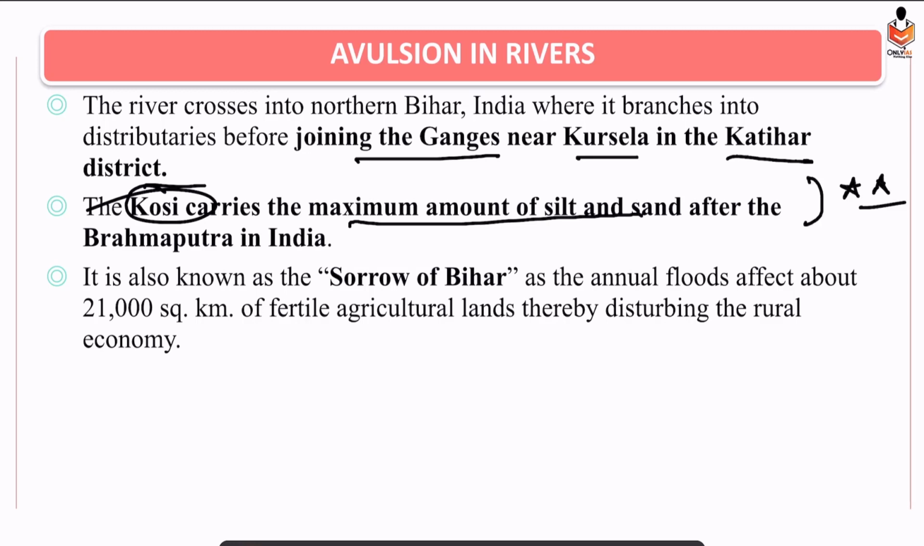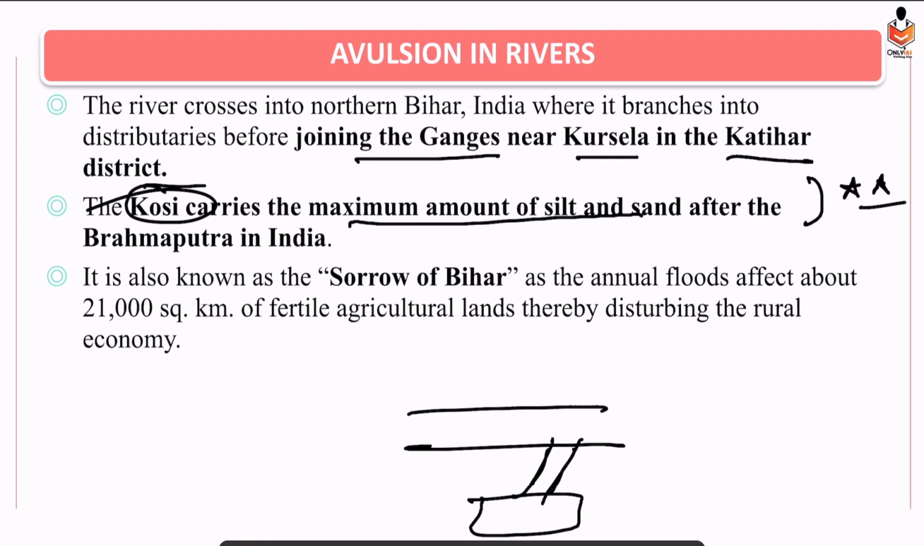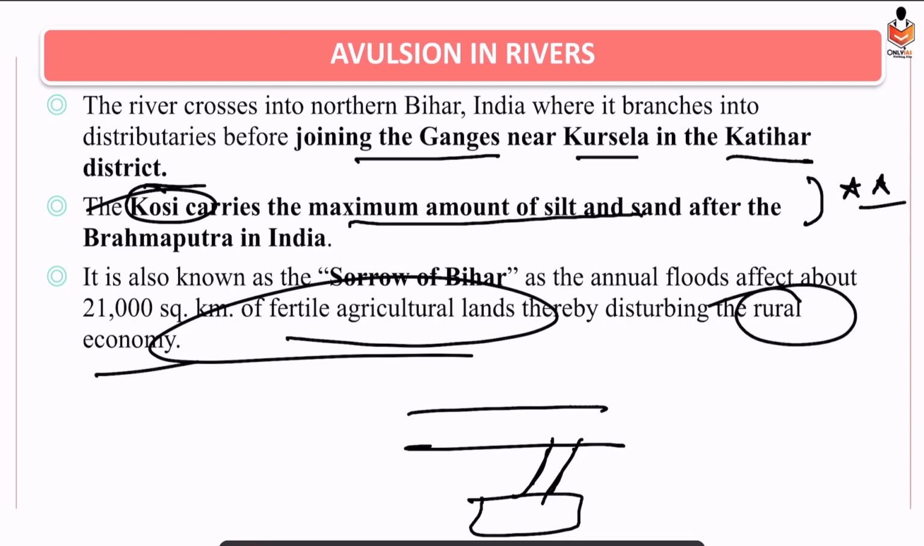And it is also known as Sorrow of Bihar because, through the avulsion phenomenon, whatever water is entering into new areas in the floodplain areas will cause floods. So likewise, through avulsion, Kosi River has been entering into new areas of Bihar and causing floods, destroying the fertile agricultural lands, and also disturbing the rural economy.